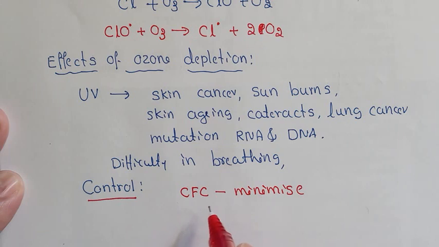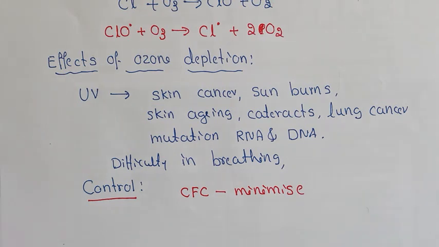Chlorofluorocarbon emission must be completely avoided by using exhaust gases monitoring and spreading awareness among the citizens.